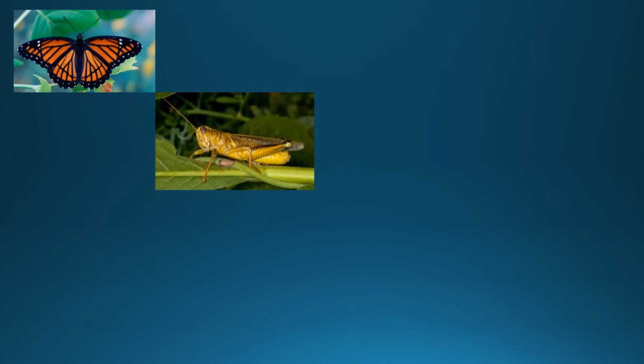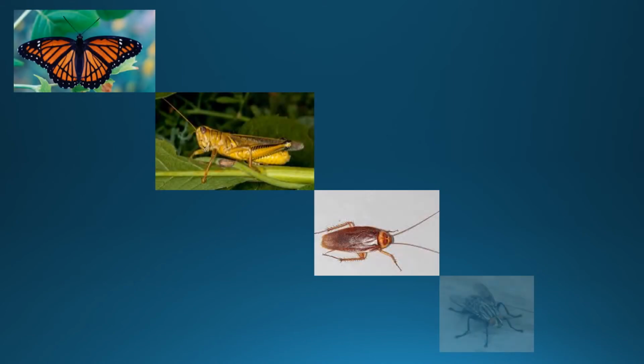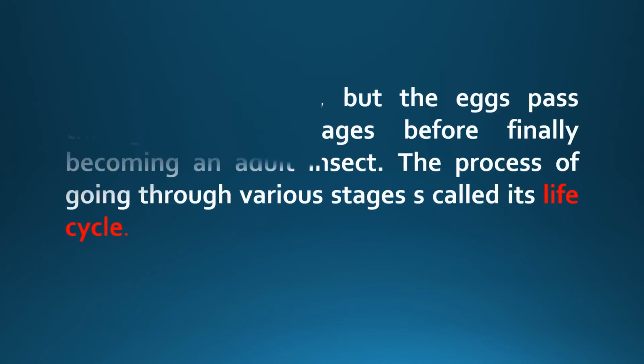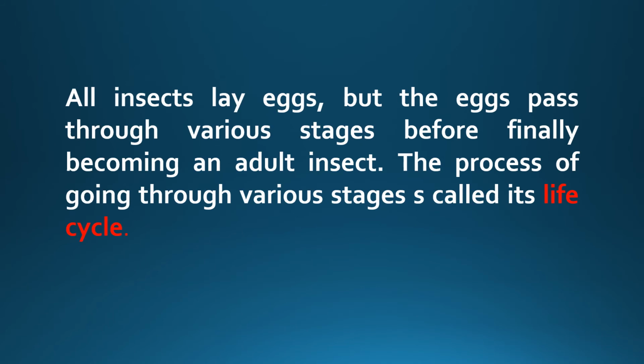Most of the insects such as butterflies, grasshoppers, cockroaches and houseflies lay eggs. The young ones, when they come out of the egg, look very different from their parents. They gradually develop into fully grown insects through different stages. This process of going through various stages before becoming an adult insect is called its life cycle.